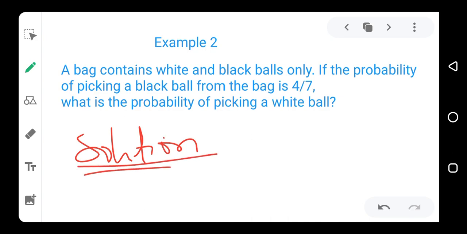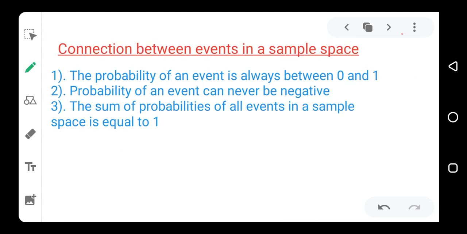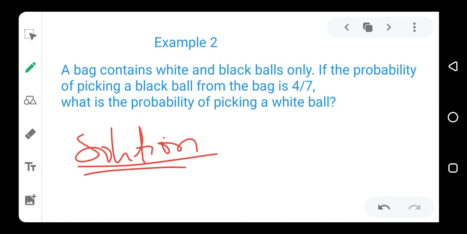Now, we said that in number 3, the sum of probability of an event in a sample space is equal to 1. Now, we have only black and white balls in the bag.